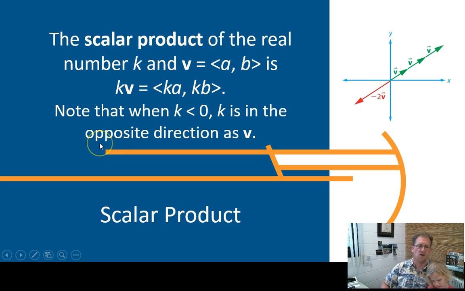Okay, and so if k is negative, if it's less than 0, then it turns the direction of v around, and you'll see that in your work. So that's a scalar product.